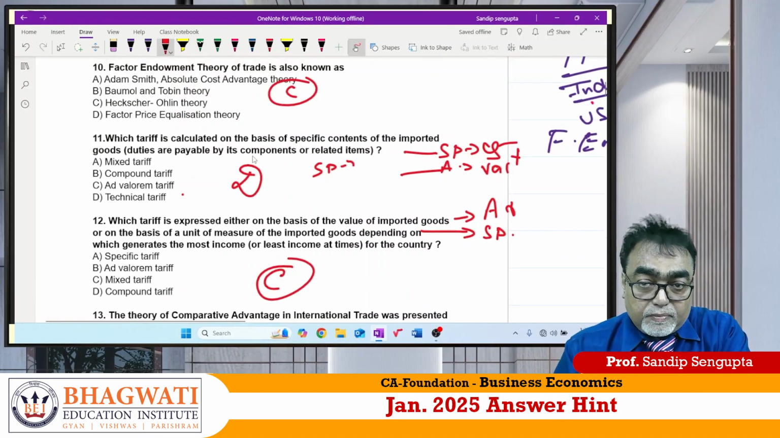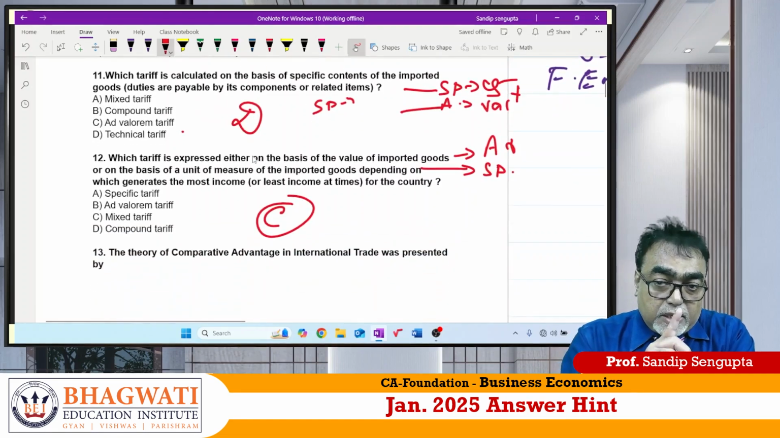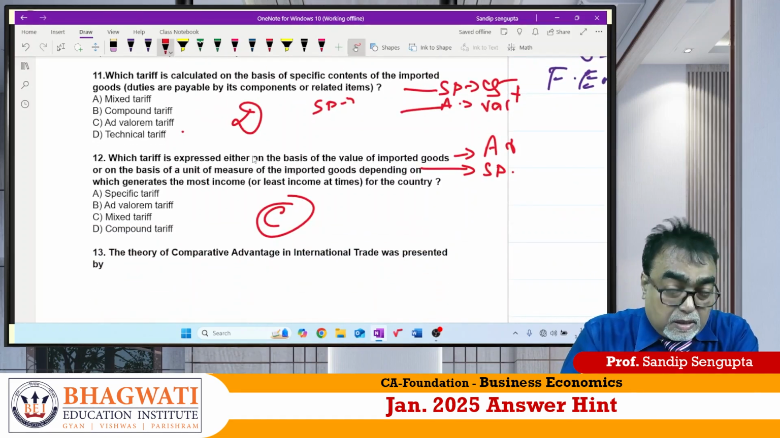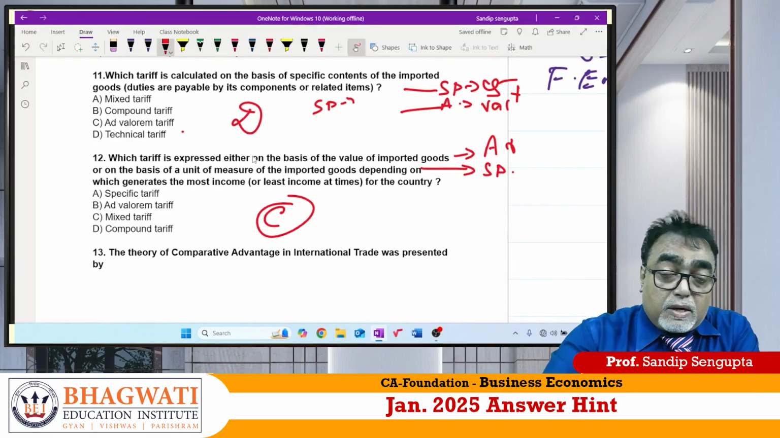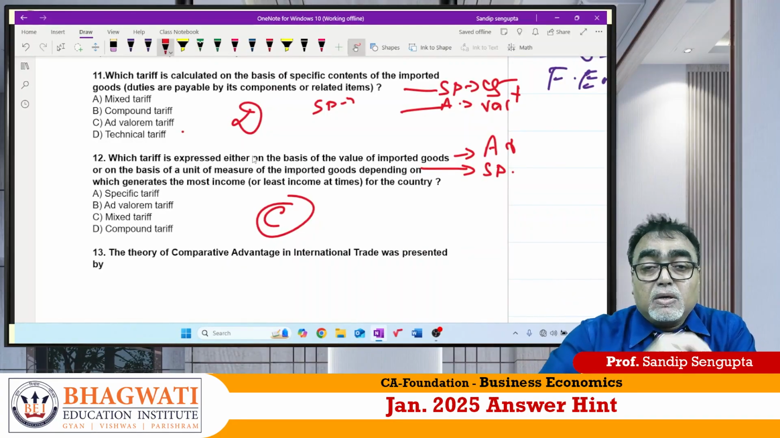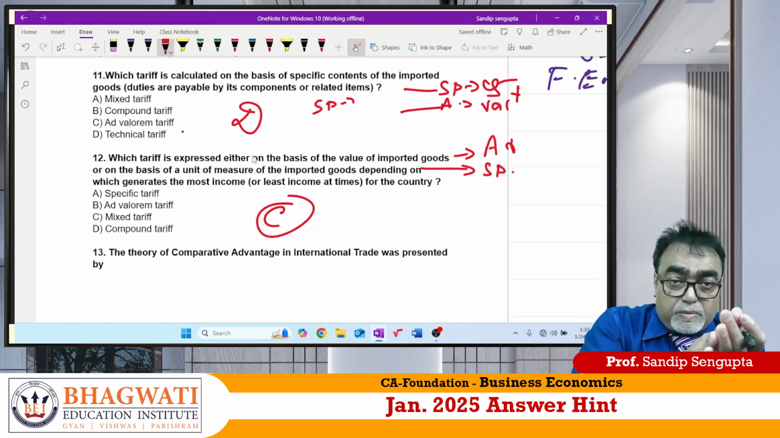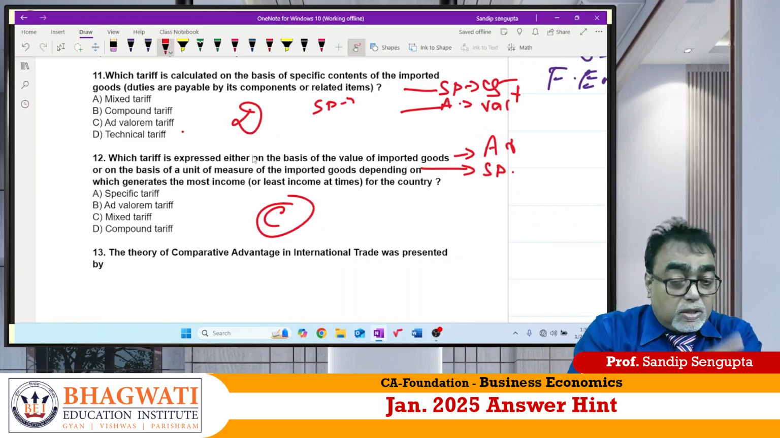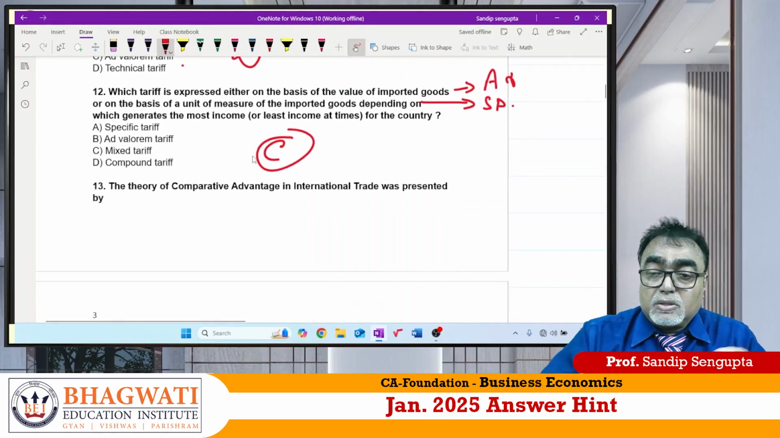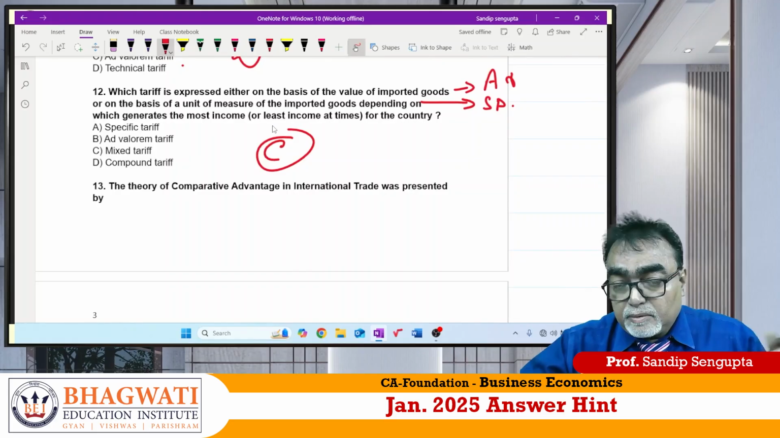Carefully the concept. First one is technical tariff on the basis of technical. Before that I said you what is called specific tariff, what is called ad valorem tariff. On the basis of that we found out compound tariff is a summation, mixed tariff is either of two, technical tariff is on the basis of technical specification. So here answer should be C.